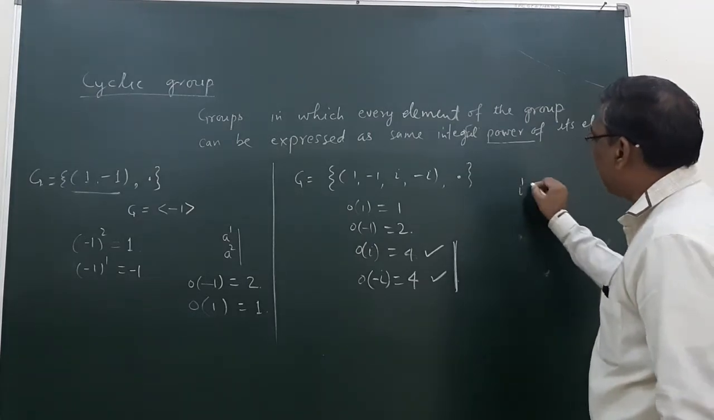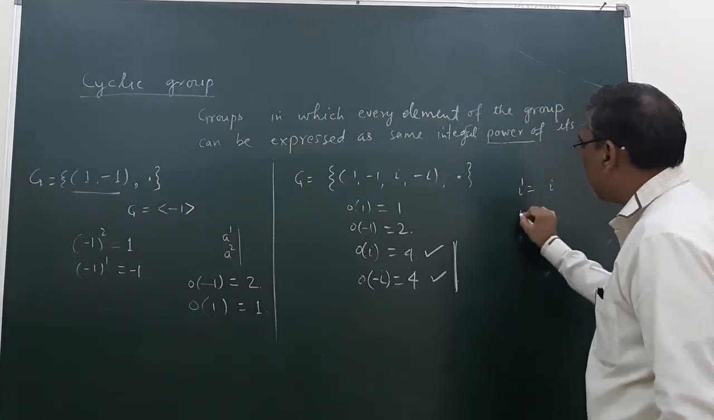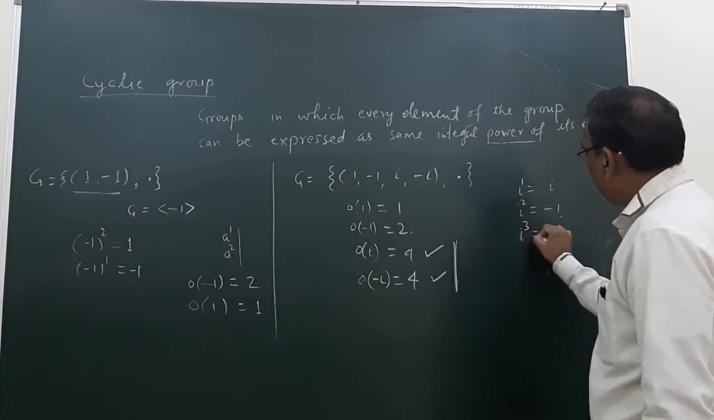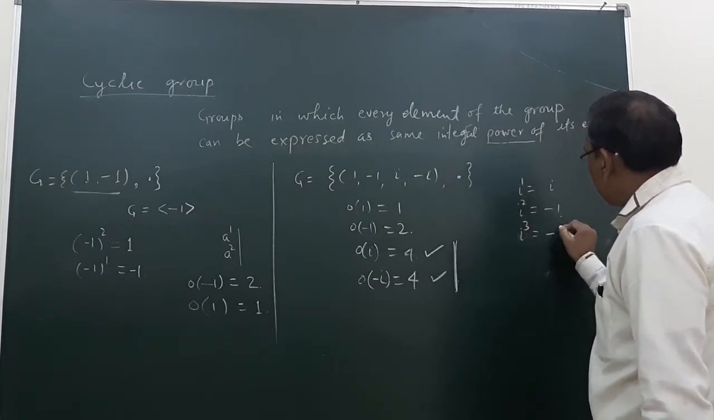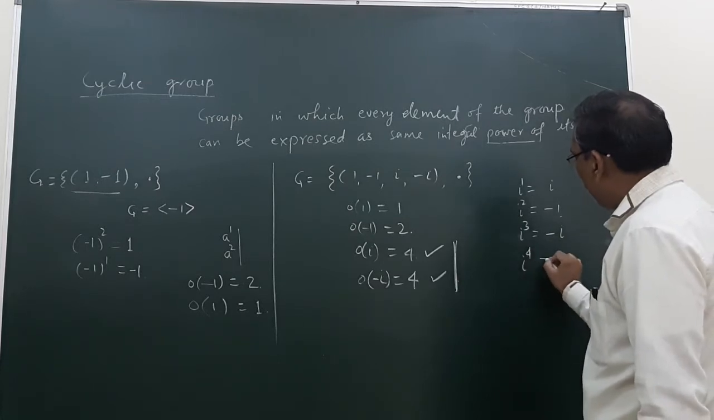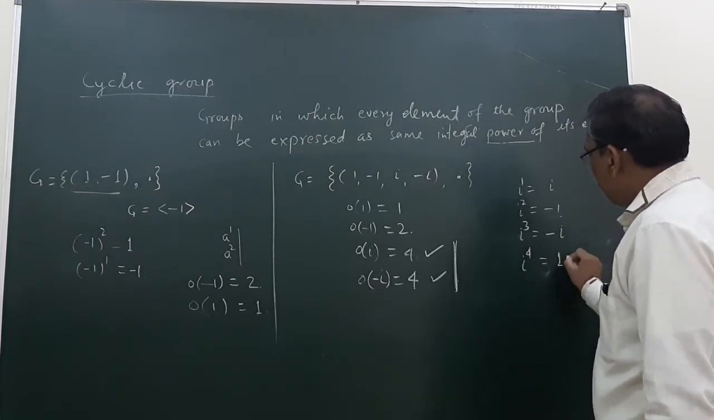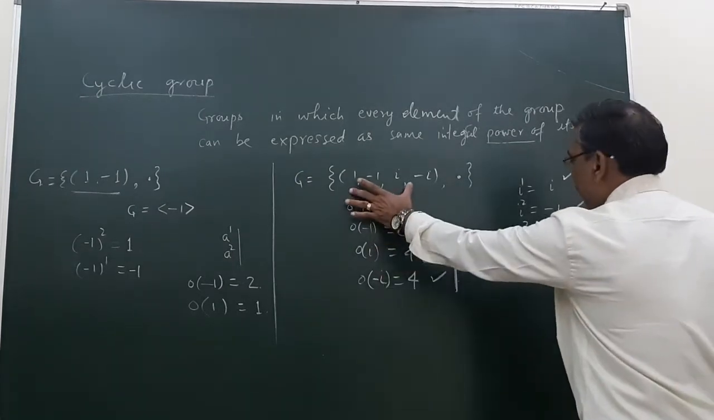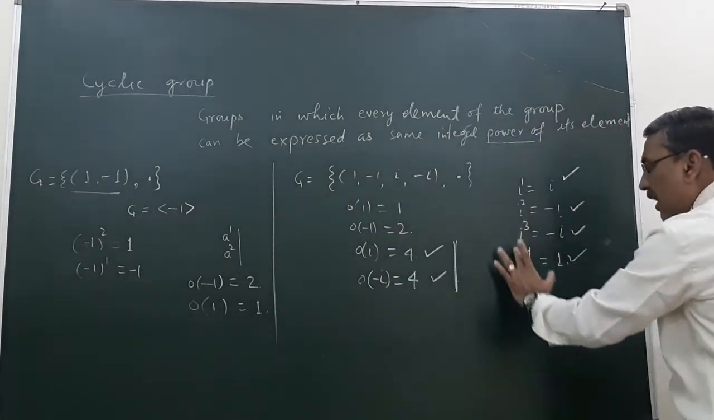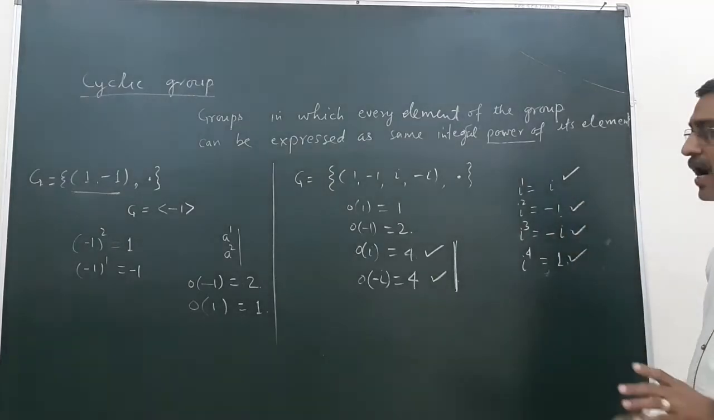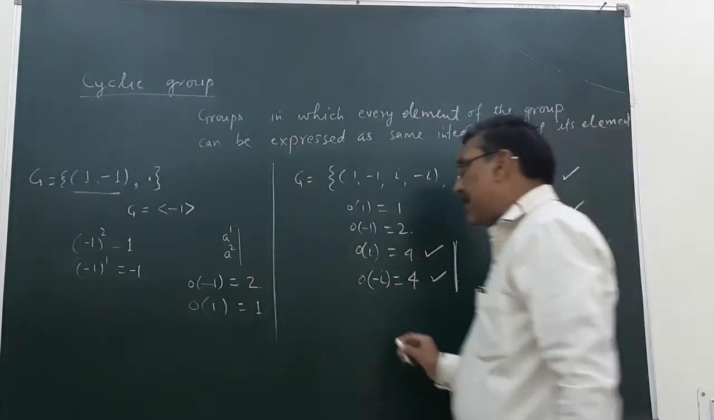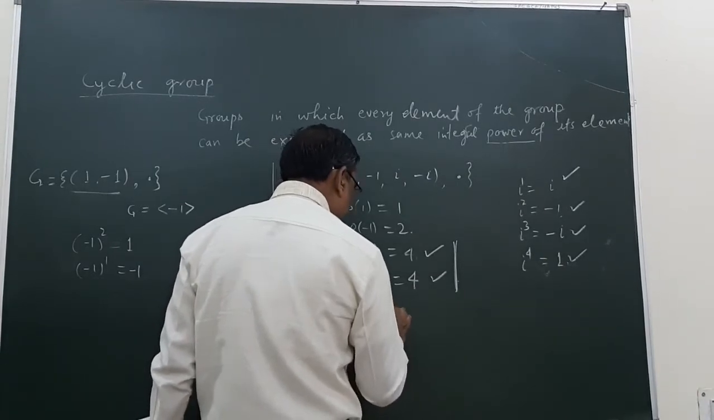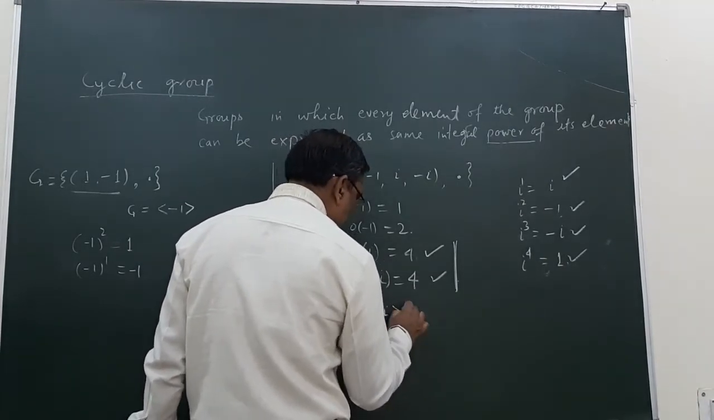So iota raised to the power 1 is iota, iota raised to the power 2 is equal to minus 1, iota raised to the power 3 is equal to minus iota, and iota raised to the power 4 is equal to 1. So every element of this group can be expressed as an integral power of iota. So iota is a generator. I can write G can be generated by iota; a generator of G is iota.